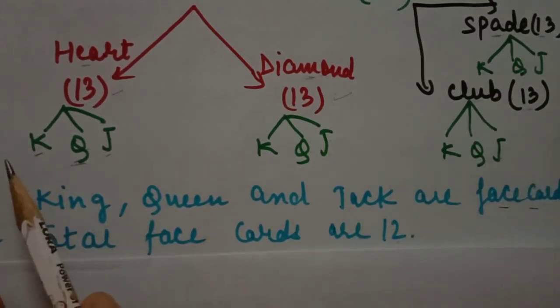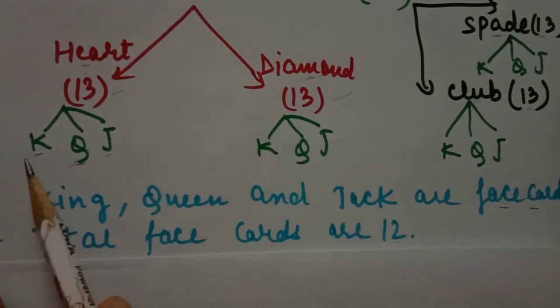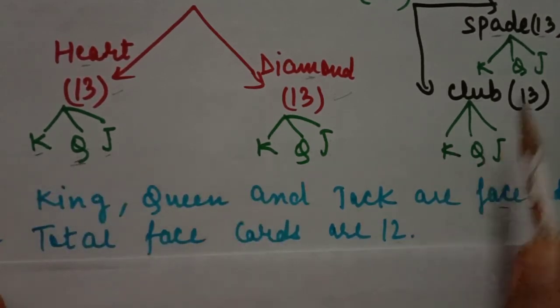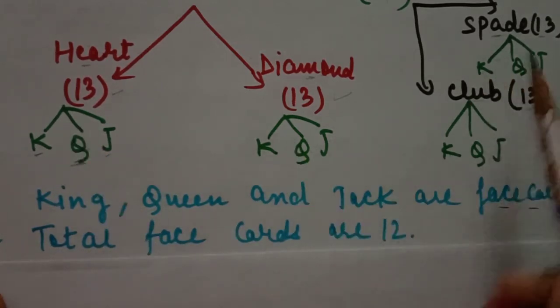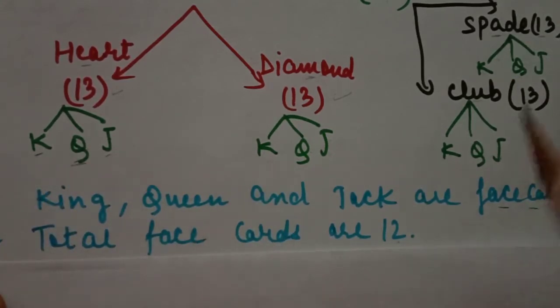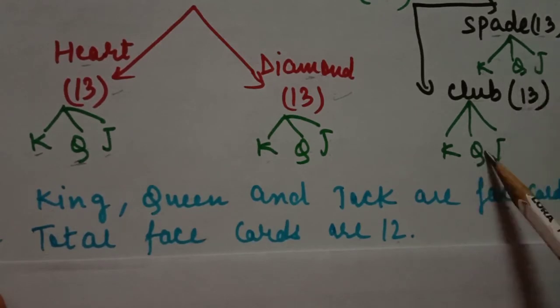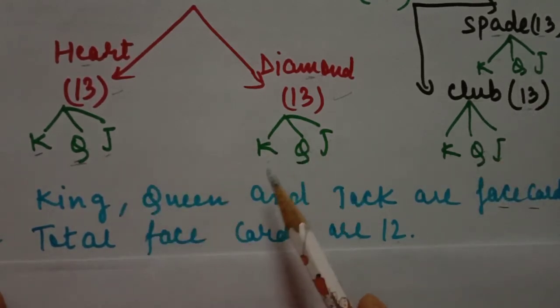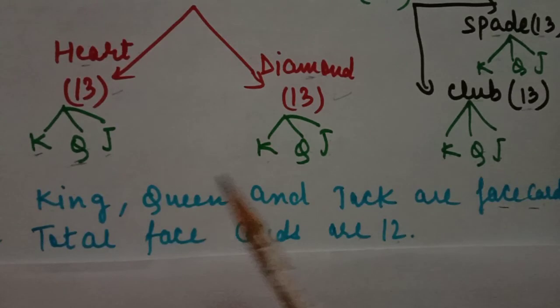Most of the questions are based on the information of these cards. How many kings do we have in total? 4 kings, 4 queens, 4 jacks. How many red kings are there? 2 red kings are there. How many black queens are there? 2 black queens are there. Similarly about jack and king, queen in red and black.